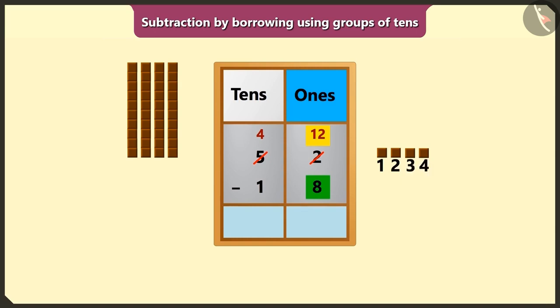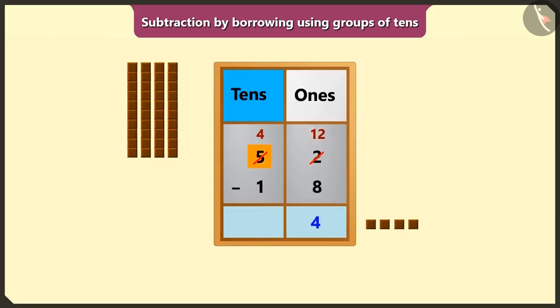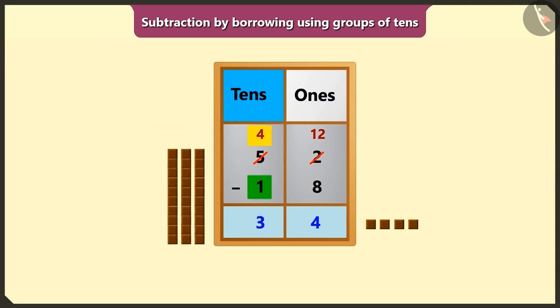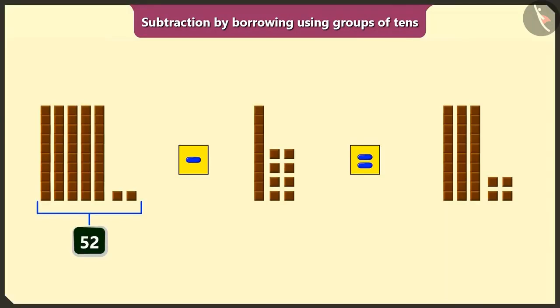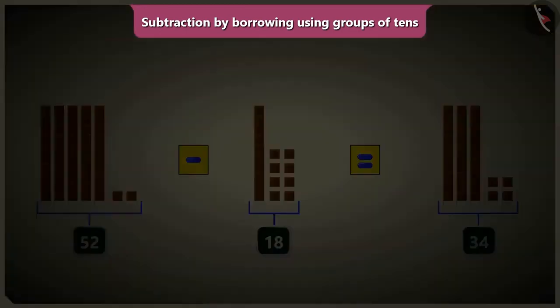Yes, so we will write 4 in the place of ones. Now we have to subtract the numbers of the tens place. If we subtract 1 ten from 4 tens, we will get 3 tens. So we will write 3 in the place of tens. This way, after eating 18 chocolates from 52 chocolates, we would have 34 chocolates left.